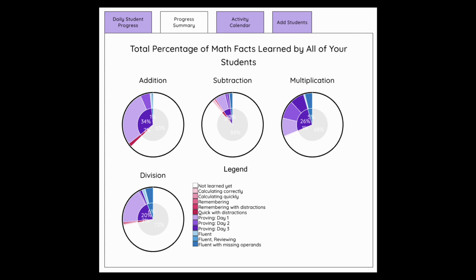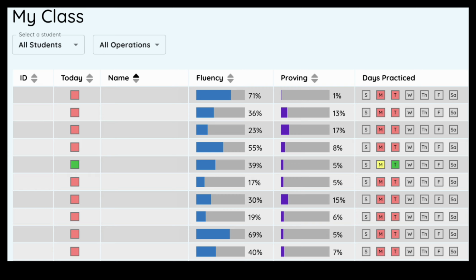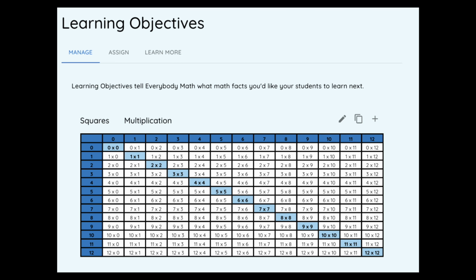Everybody Math gives you a lot of tools to help you guide your students. On your homepage, you can see a summary of your students' fluency in each operation, as well as the last day each student completed a practice. On the My Class page, you can see information about individual students and whether they are practicing. You can also select one student to see their fluency level in each math fact, as well as their progress over time. You can set learning objectives if there are certain math facts that you want your students to learn soon.